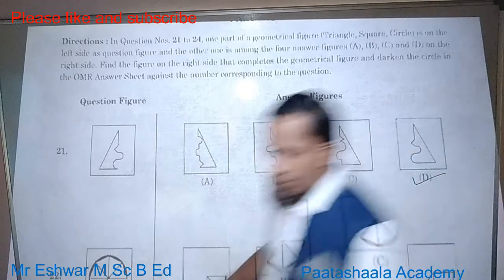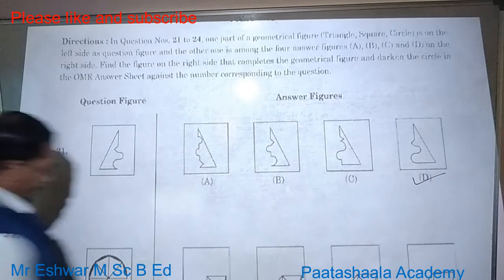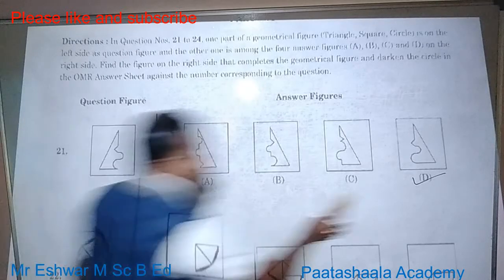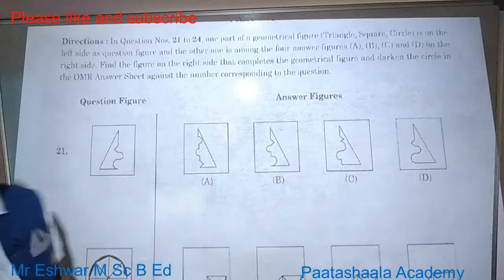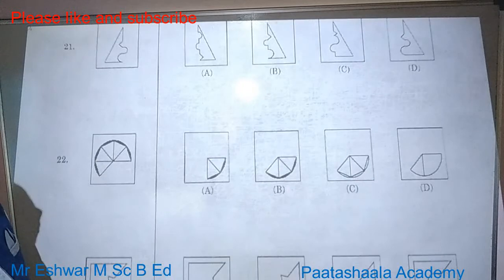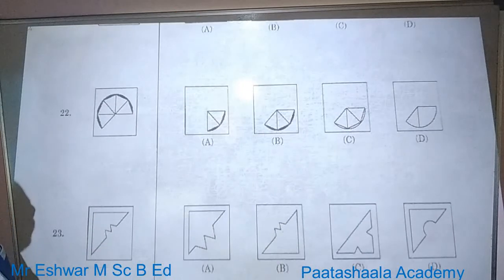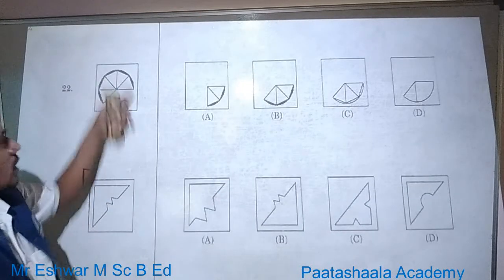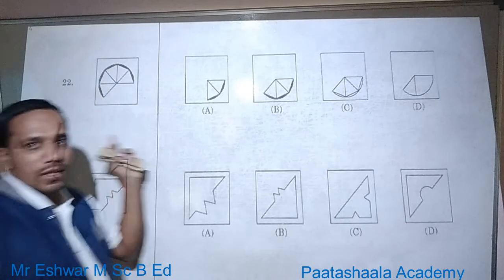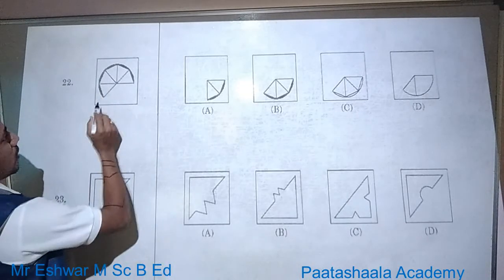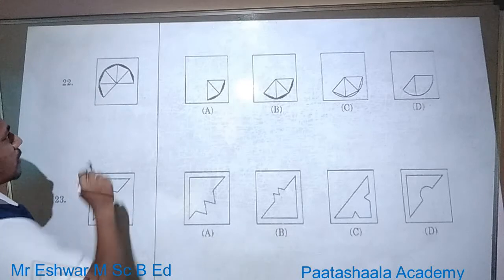Next question, question number 22. Here you can see a type of circle with triangles.